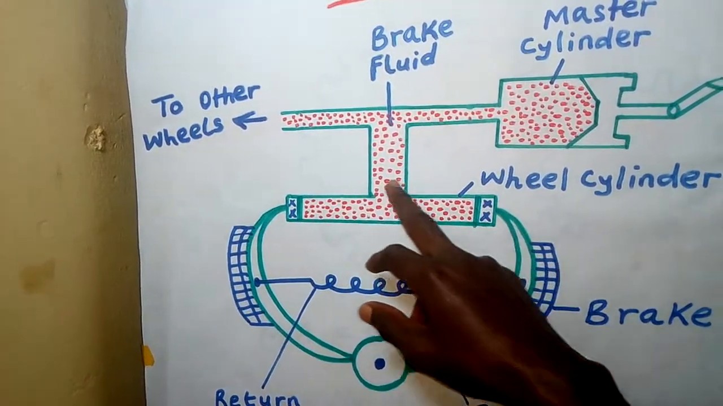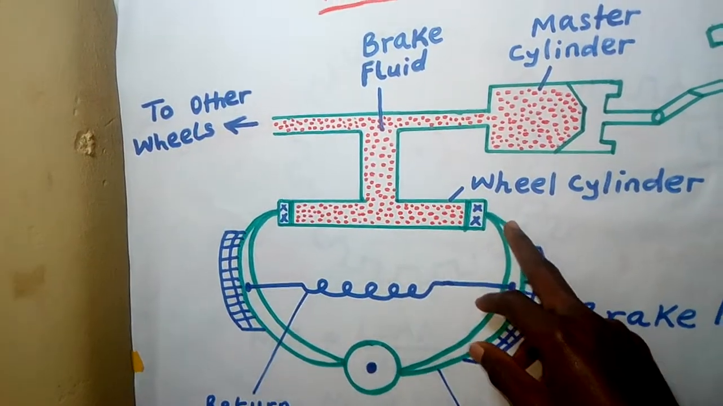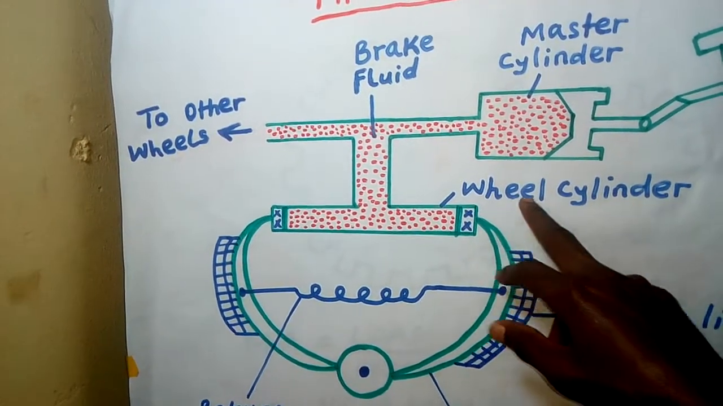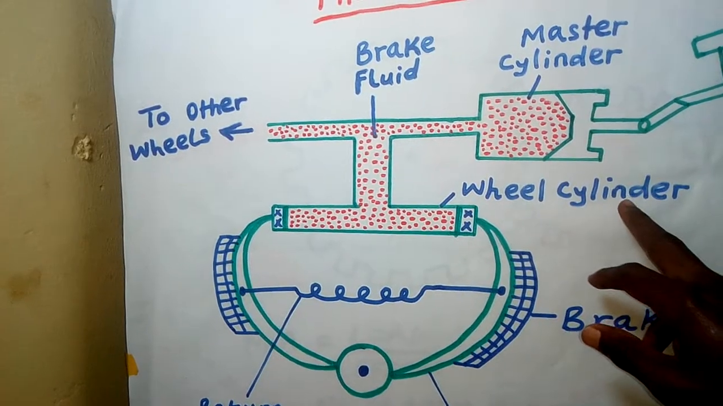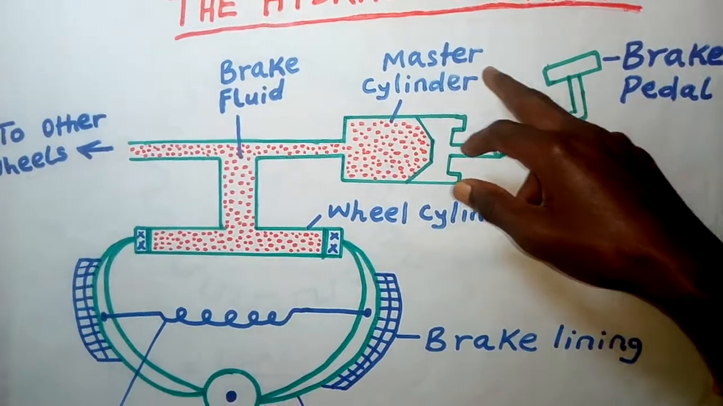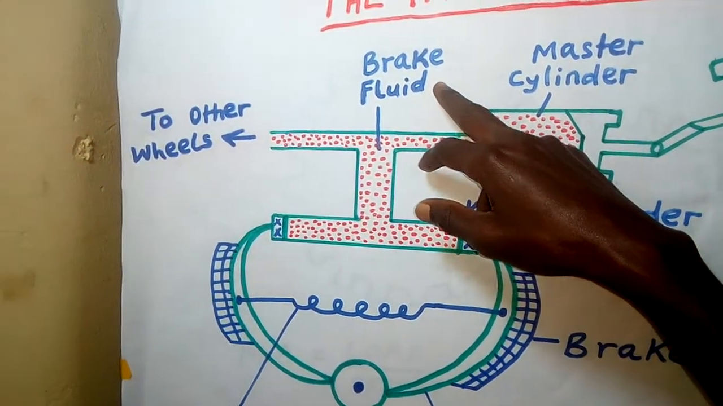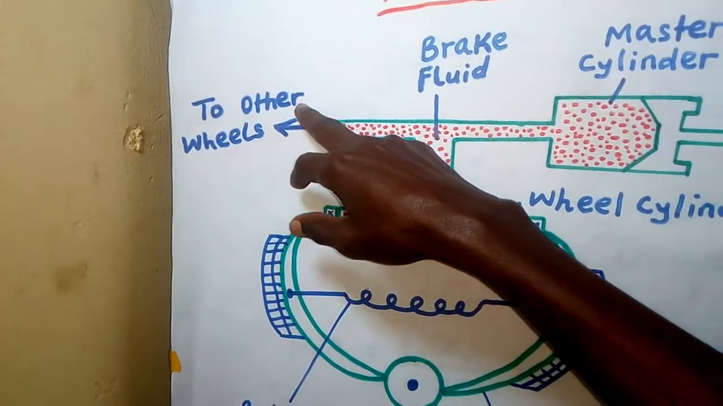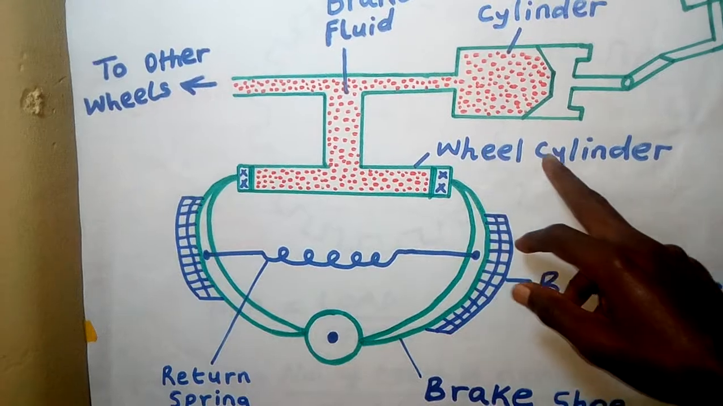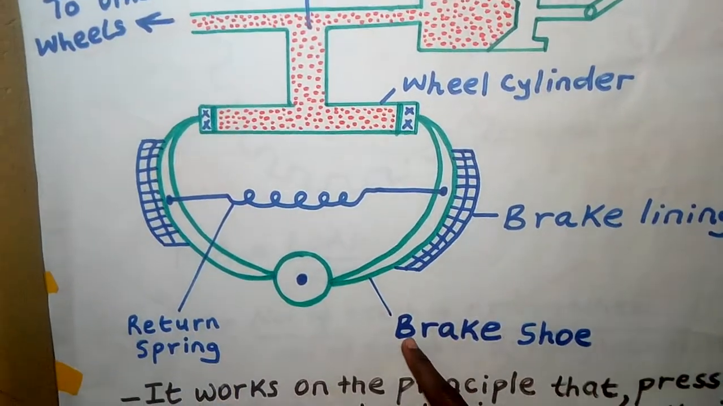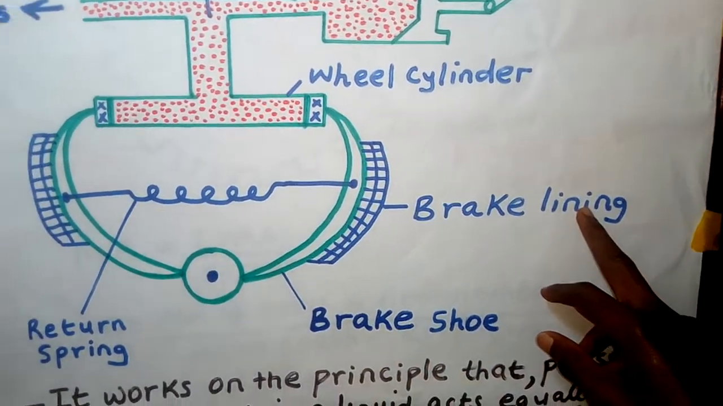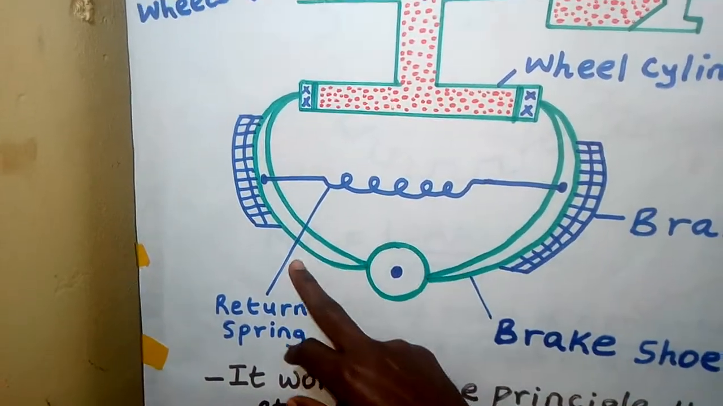Now, supposing this is one of the wheels somewhere down here, every wheel must have what we call a wheel cylinder, and every wheel cylinder has a piston. So these are the main parts. You have the brake pedal, the master cylinder, you have the brake fluid, which is connecting to other wheels, and then every wheel must have a wheel cylinder, every wheel must have what we call the brake shoe, there is what we call the brake lining, and then we have a return spring.